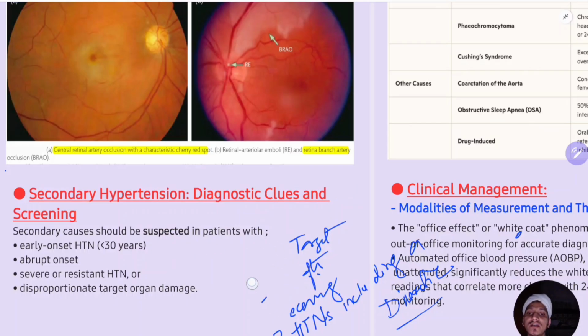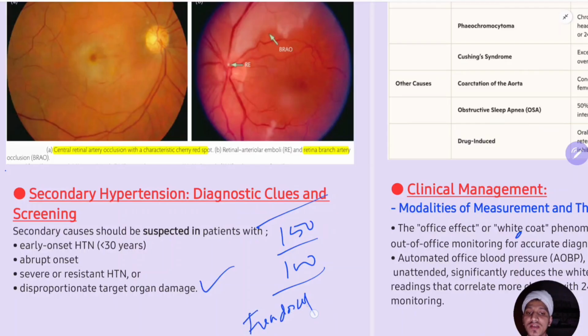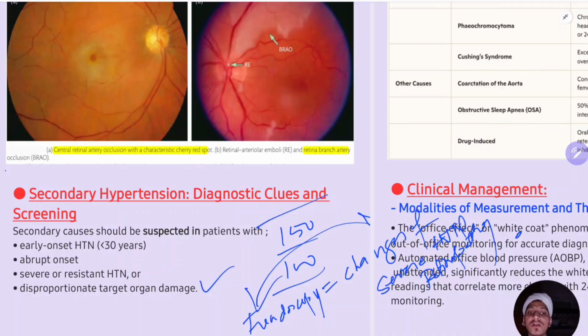How will you evaluate? First, you will take history, examination, and then investigations. By these things, you will evaluate the cause of secondary hypertension. The last thing is disproportionate target organ damage. For example, if the patient has a BP of 150 by 100, and you are seeing changes of severe hypertensive retinopathy in fundoscopy, then this is known as disproportionate target organ damage.